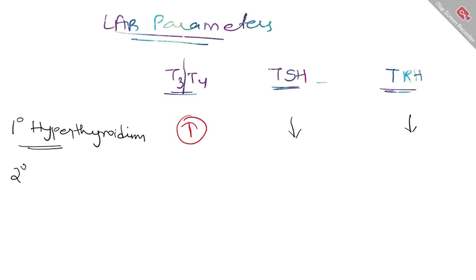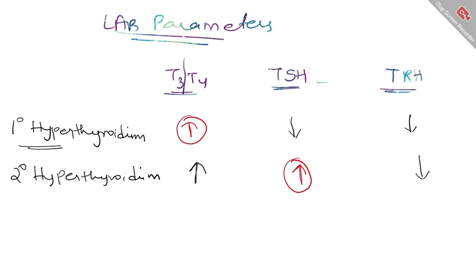Now, coming to secondary hyperthyroidism, as I said, there could be either a TSH producing adenoma. If it is a TSH producing adenoma, it will have elevated levels of TSH that will go and cause increased levels of T3, T4, and negatively it will inhibit TRH levels. So these are the lab parameters in a TSH producing adenoma.